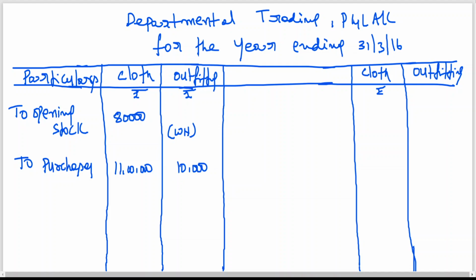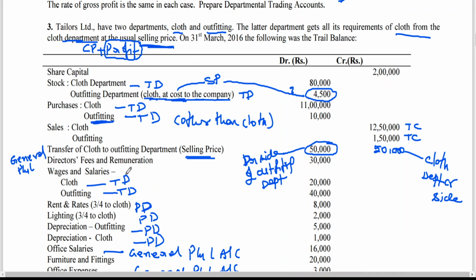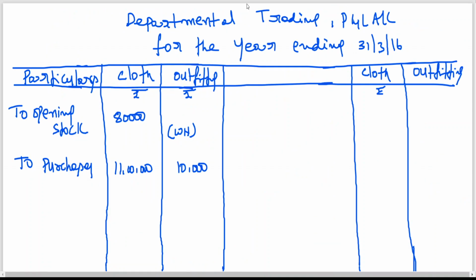Then transfer. For cloth department, it is like a sale, 50,000. This has been given at selling price only.